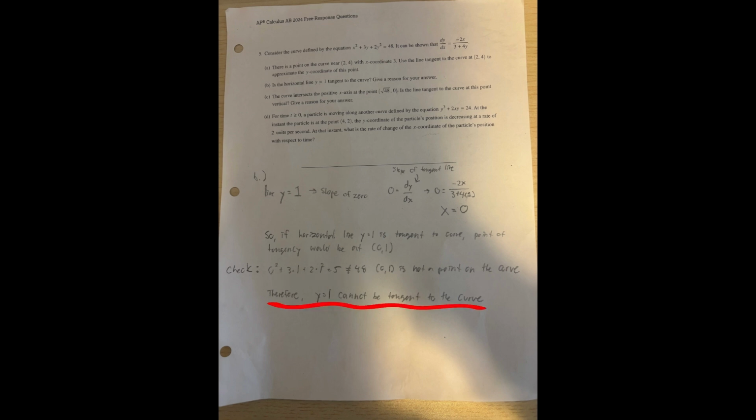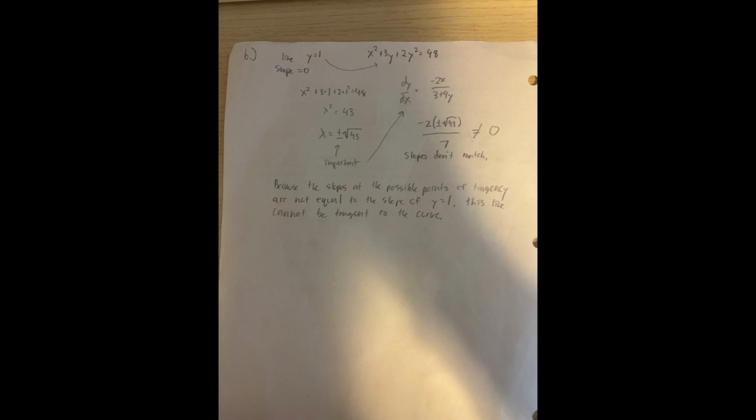An alternate solution is also possible. In this alternate solution, we first find when the line intersects the curve, and if the slope at that point matches the slope of our line given, which is 0, then the line is tangent. So for this alternate solution, the y value of 1 from the horizontal line given is plugged into the equation for the curve to receive an answer of x equals plus or minus the square root of 43. Then they will take the derivative at x equals plus or minus the square root of 43, which is equal to plus or minus 2 times the square root of 43 over 7, which is not equal to 0, which is the slope for y equals 1 because it is a horizontal line.